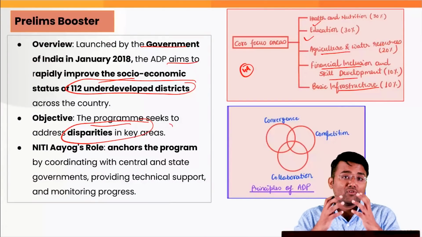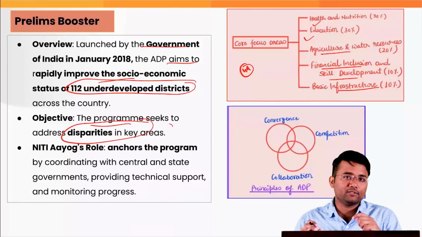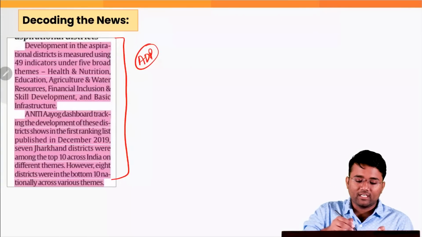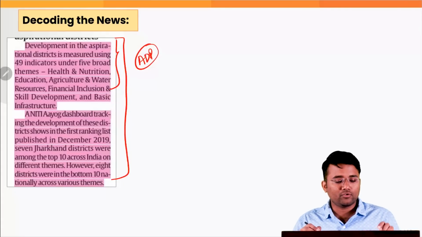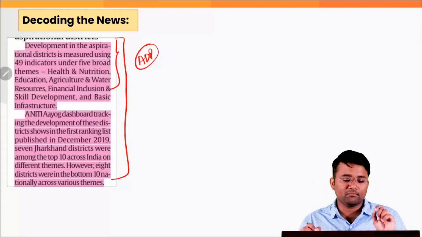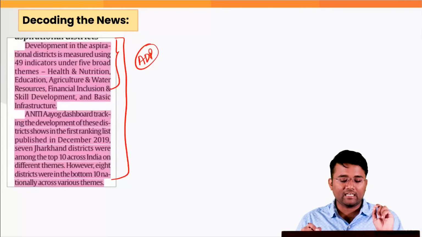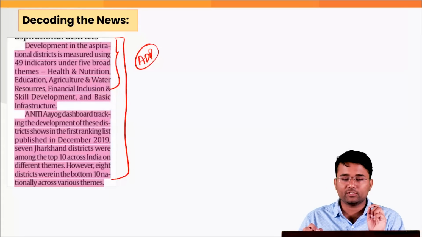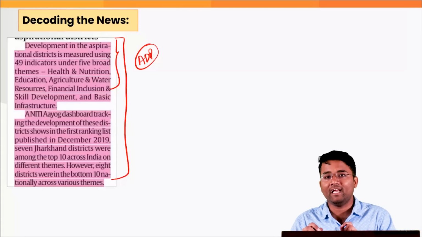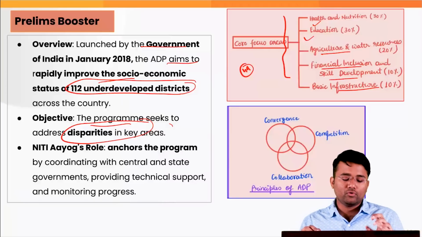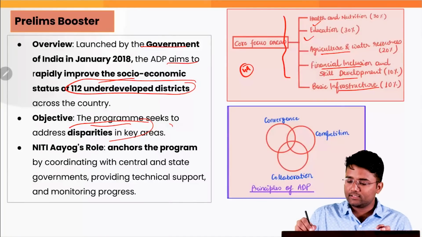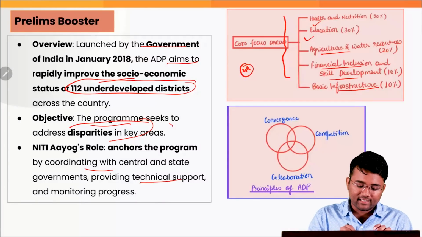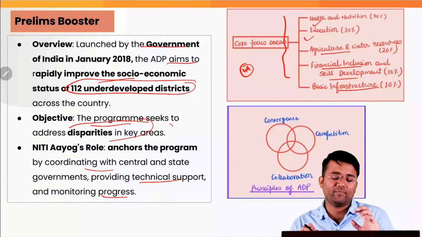So there is a case of competition between these districts to improve their ranking based on these indicators, and this is what was given in the article also, that development in the aspirational districts is measured using 49 indicators under the 5 broad themes: health and nutrition, education, agriculture and water resources, financial inclusion and skill development, and basic infrastructure. Also, NITI Aayog anchors this particular program by coordinating with central and state governments, providing technical support and monitoring the progress of various districts.